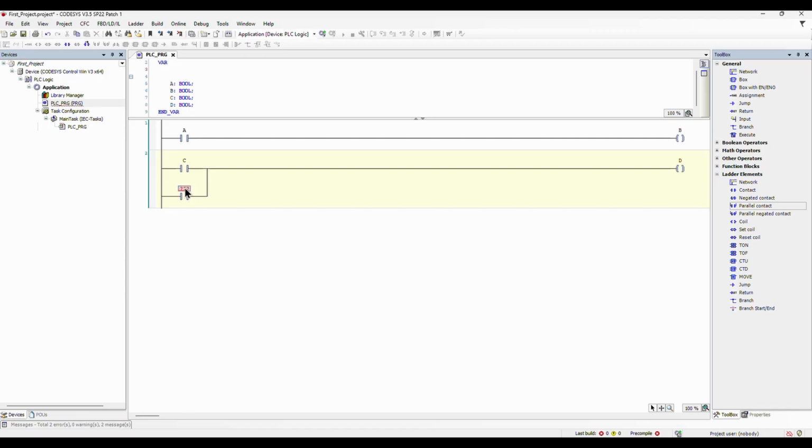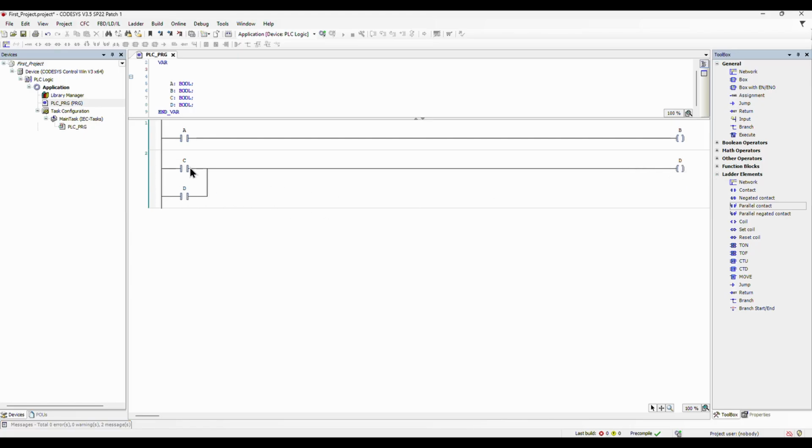Now, we will create parallel line under the C coil. From the toolbox, we will drag and drop parallel contact and rename it D. If you see, we give it the same name as the coil, D, and this is used to create the latch loop.